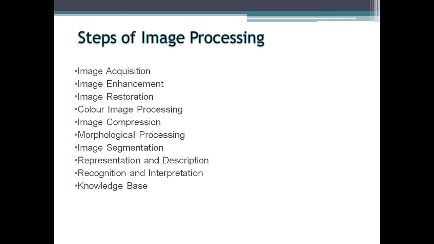So these are the steps of image processing. There are roughly around 10 to 11 steps that are involved while processing an image. The first step is image acquisition. This is the first of the fundamental steps of digital image processing. In this step, the image is captured by a sensor, or we can say with a digital camera, and this capturing of the real world object into an image is called image acquisition.